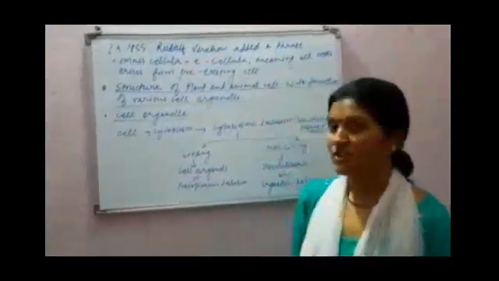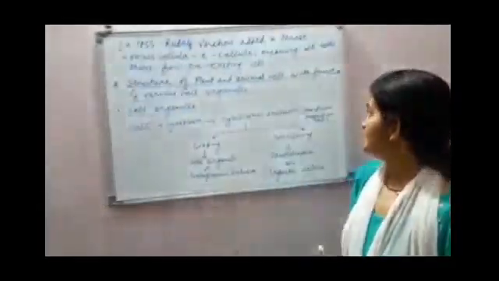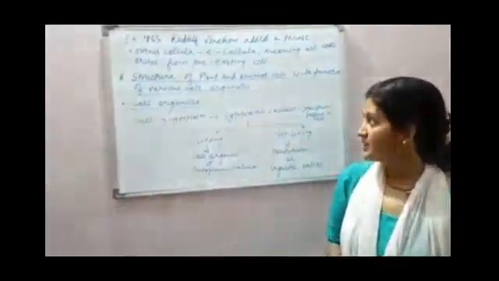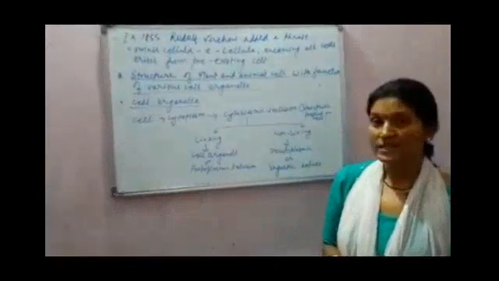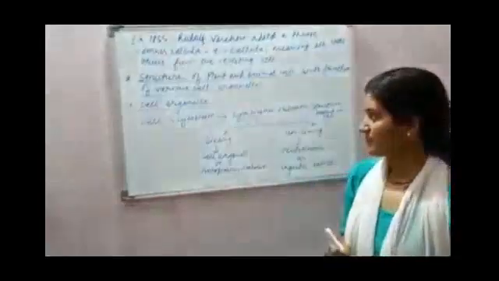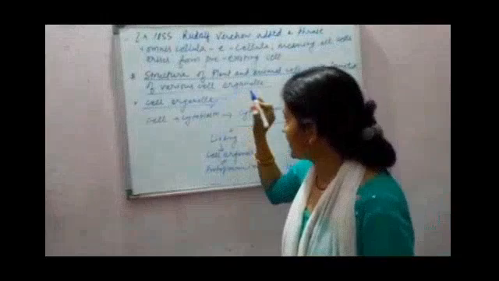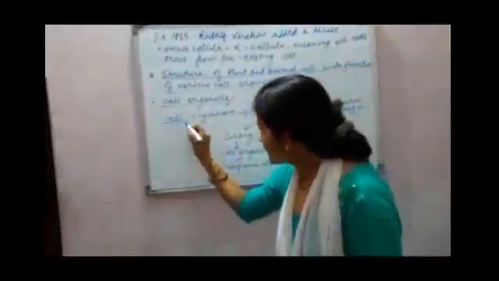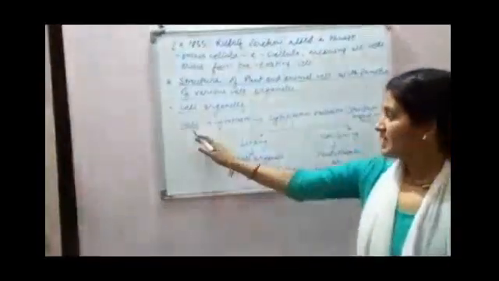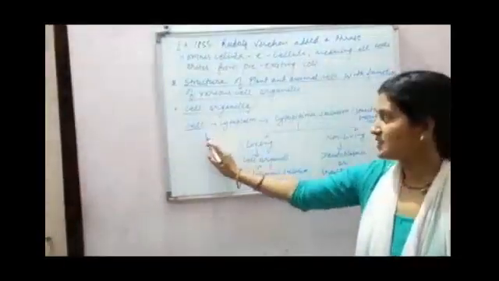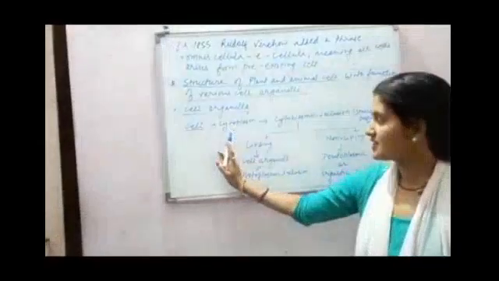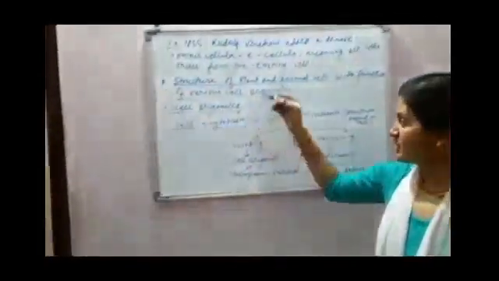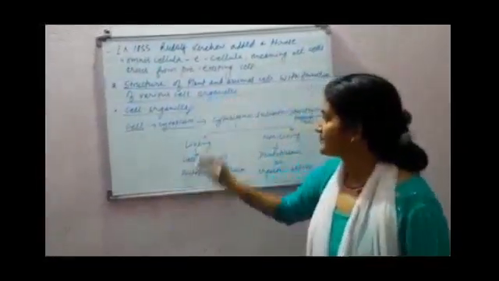नेक्स्ट टॉपिक, स्ट्रक्चर ऑफ प्लांट एंड एनिमल सेल with function of various cell organelles. So students, firstly you have to know what a cell organelle is. To understand the cell organelle, you have to understand the term cell. A cell consists of two parts, cytoplasm and nucleus. Here we talk about only cytoplasm because we have to only understand this term.